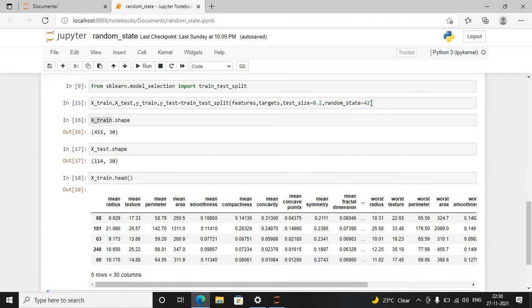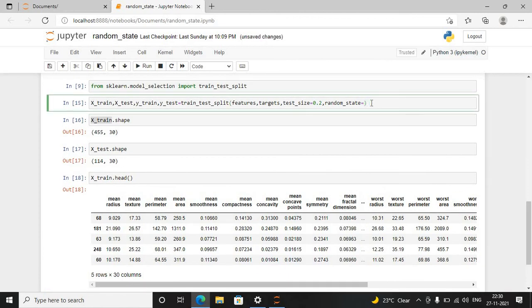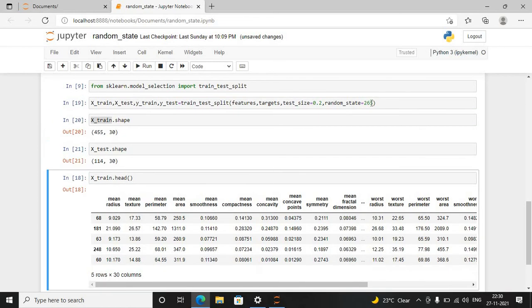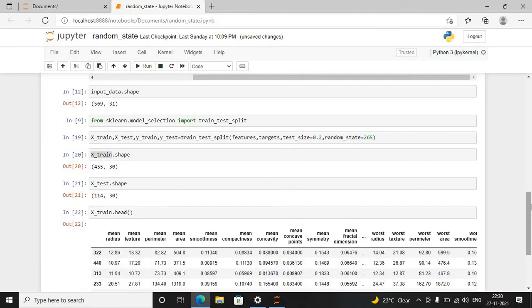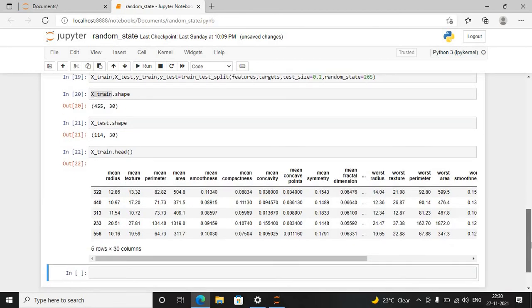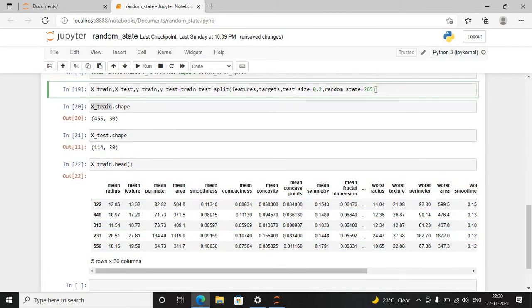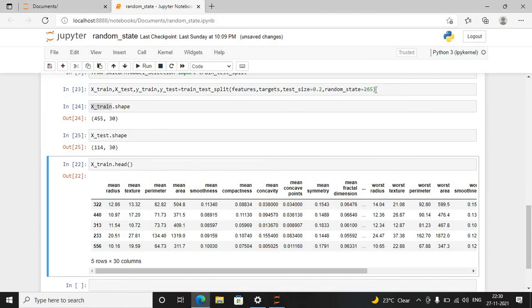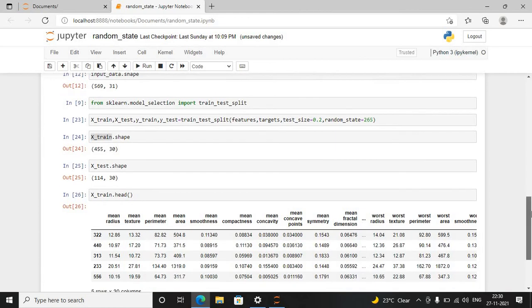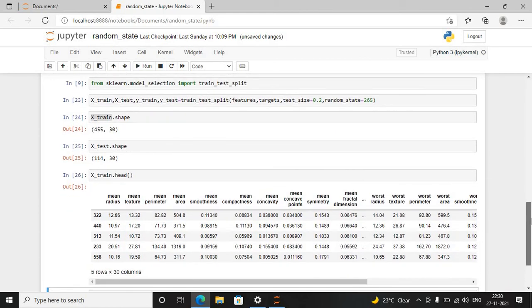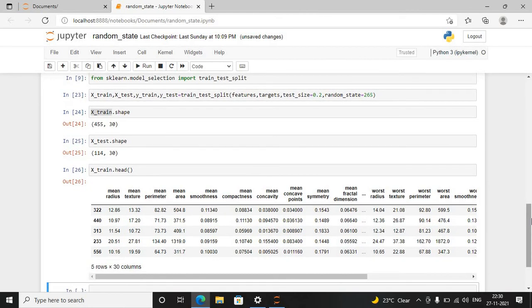If I change this value to some other number like 256, we can see that the index values have changed. If I run this code again, the same index values come here, because this 256 has its own pseudo-numeric values.